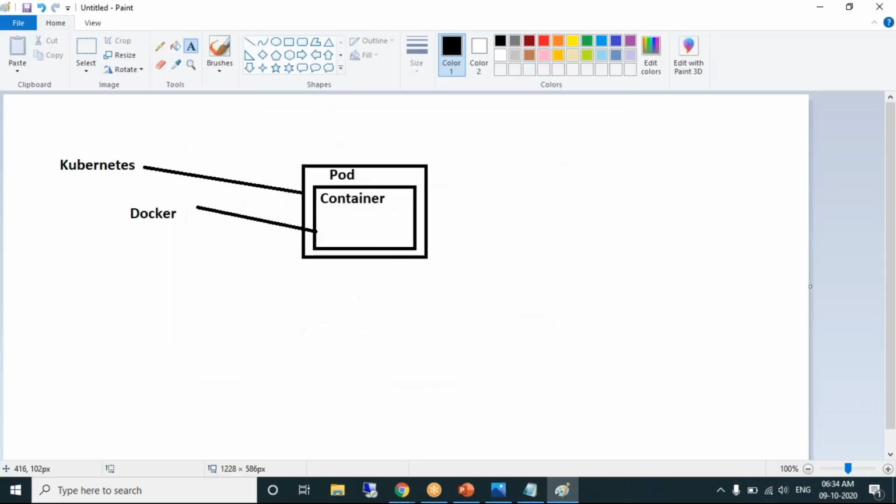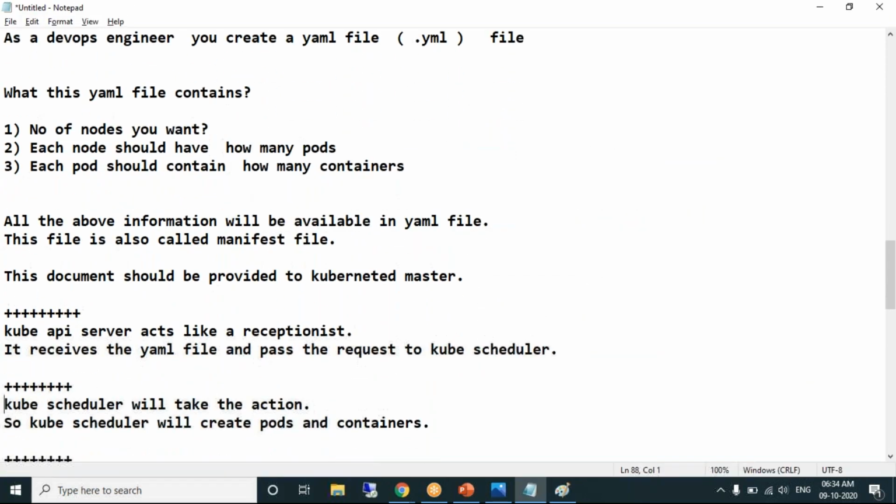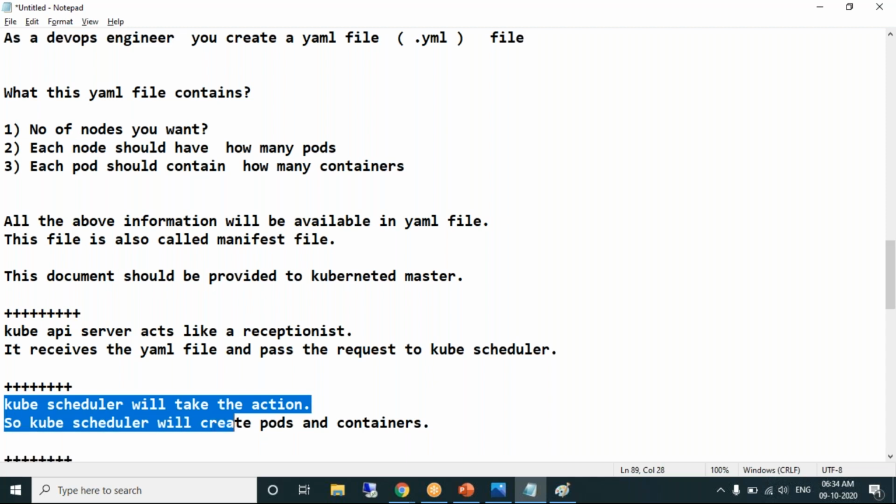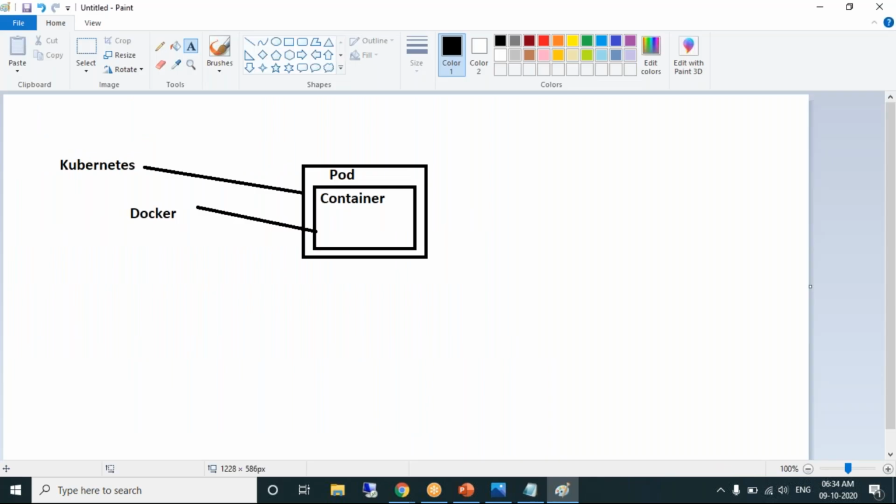Now let's look at the second component, the Kube scheduler. The Kube scheduler will take the action. What action? You have mentioned that you want one node, and inside it you want a container. As per the information you mentioned in the YAML file, the work is actually taken by the Kube scheduler. The Kube scheduler will create the pods and containers. So which component is actually taking the action?